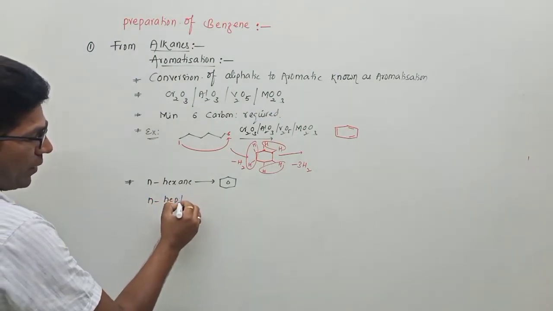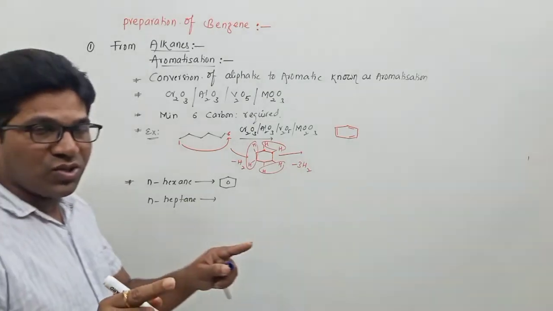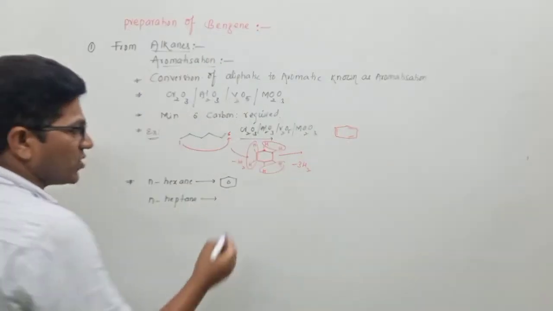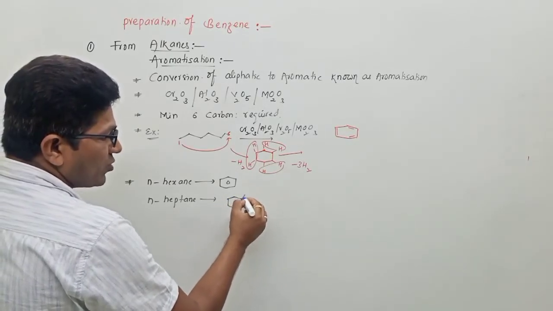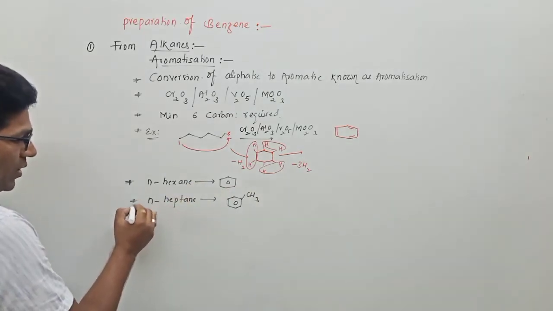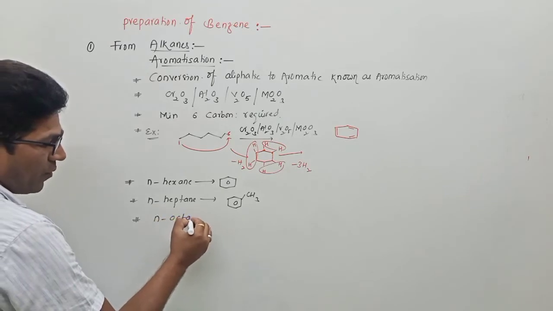Next, go to n-heptane, bonding between first carbon and sixth carbon or second carbon and seventh carbon. So in both cases a 6-member ring forms. Then the remaining carbon is a substitution, that is a methyl group.